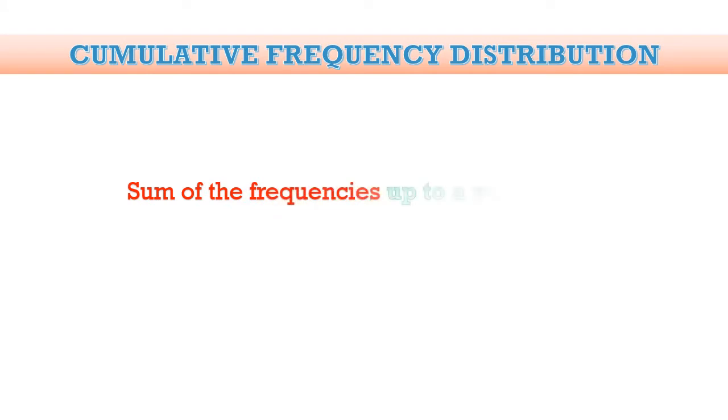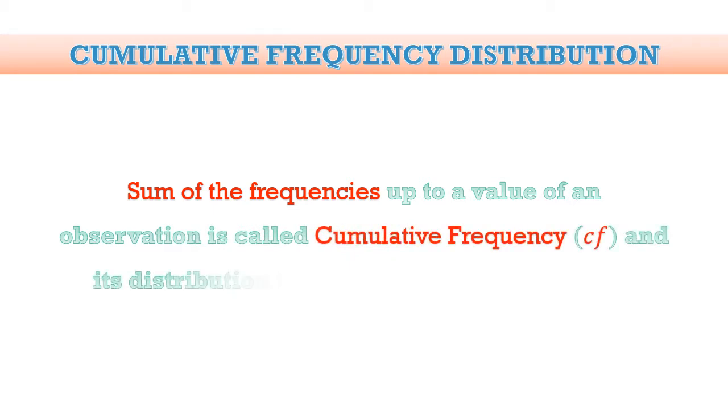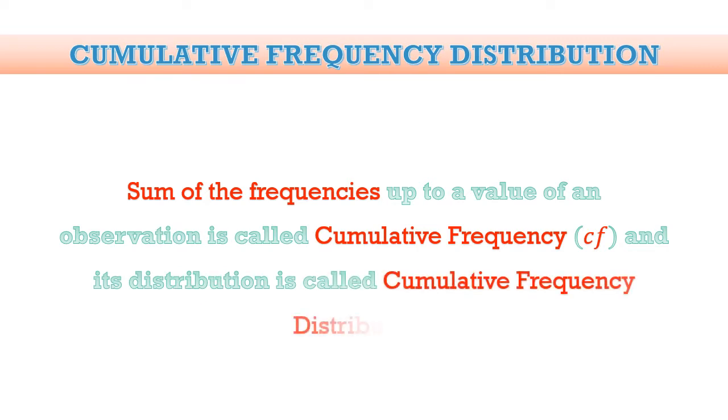Today we are going to learn the concept of cumulative frequency distribution. Now, to define it, the sum of the frequencies up to a value of an observation is called cumulative frequency, that is CF, and its distribution is called cumulative frequency distribution. That means the total of all the frequencies up to a certain value is known as the cumulative frequency distribution.